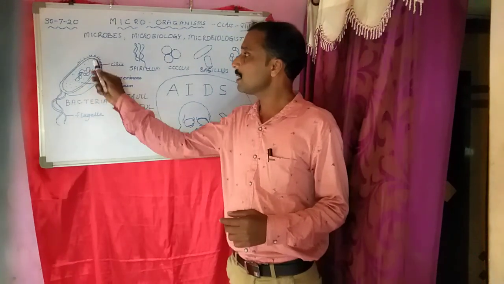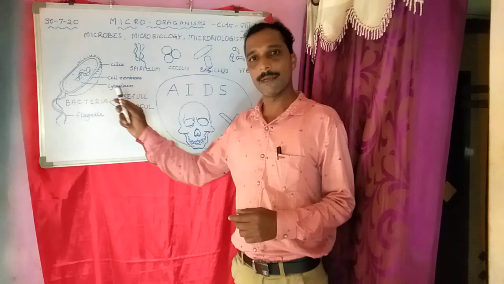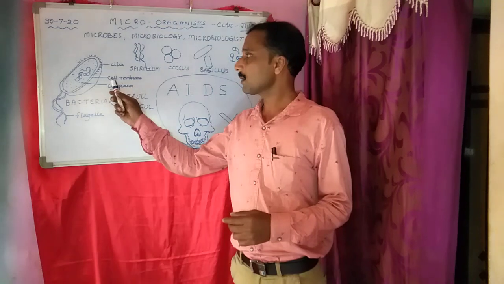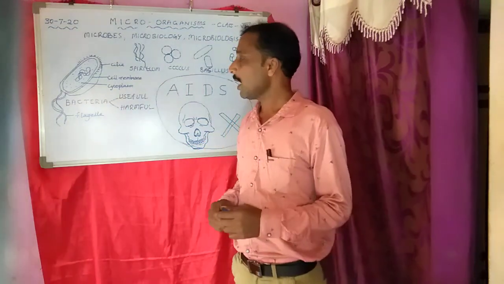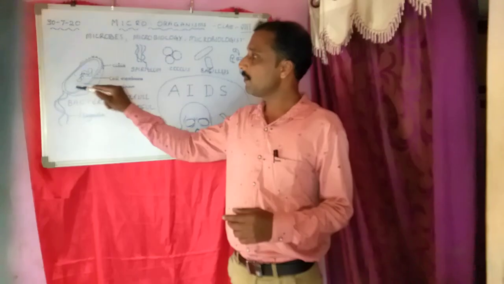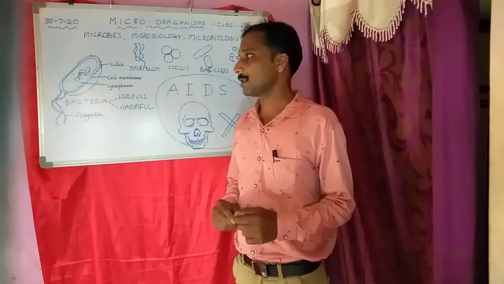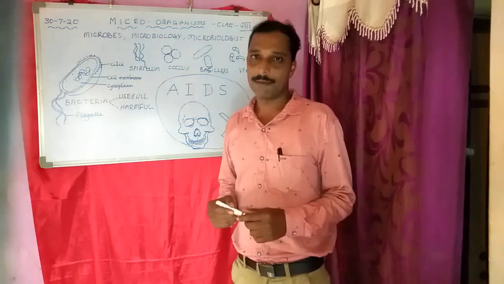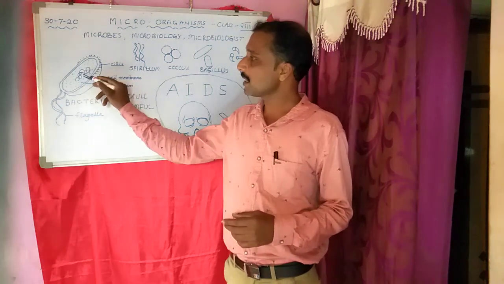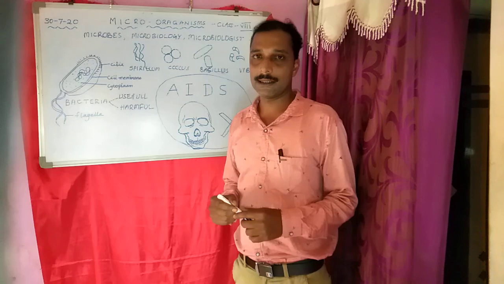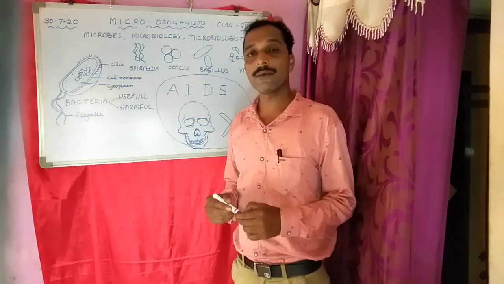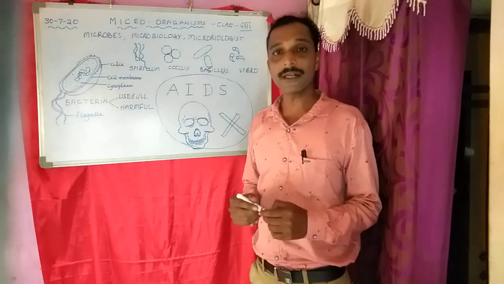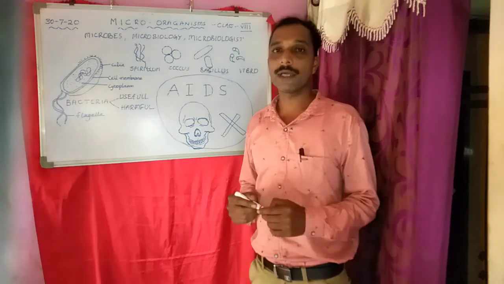These have a double membranous structure, with two membranes called the outer and inner membrane. These are called the cell membrane. Inside the membrane you can see the fluid called cytoplasm, and there is genetic material inside the cytoplasm. The genetic material has no true nucleus, meaning it is not bound by a nuclear membrane. The organisms which do not have a definite nuclear membrane are said to be prokaryotes.